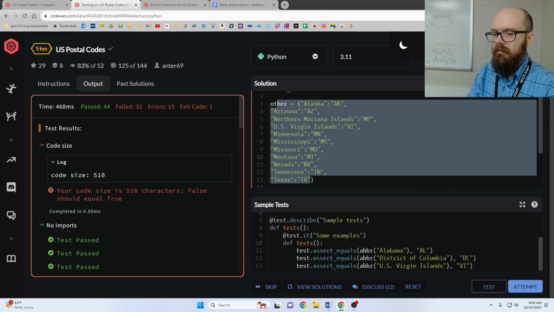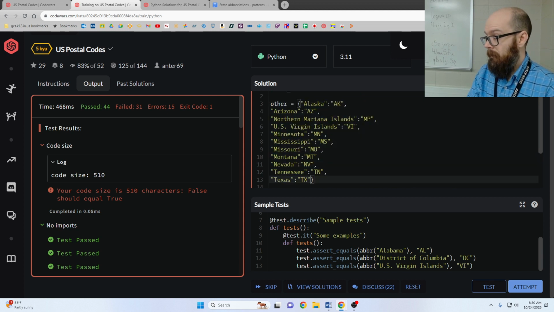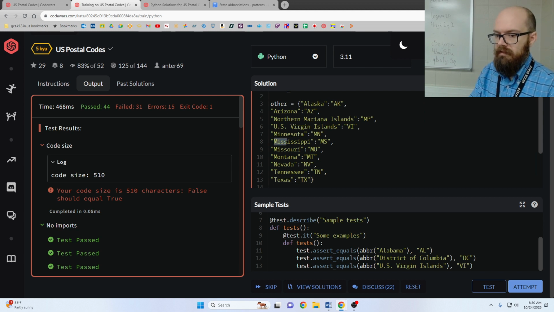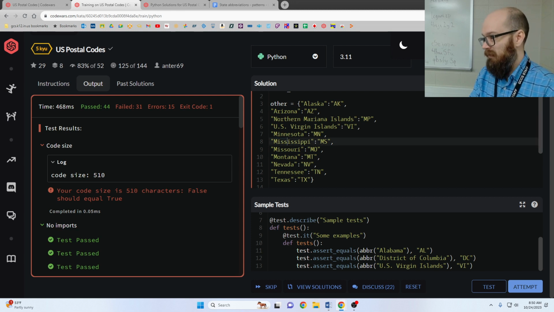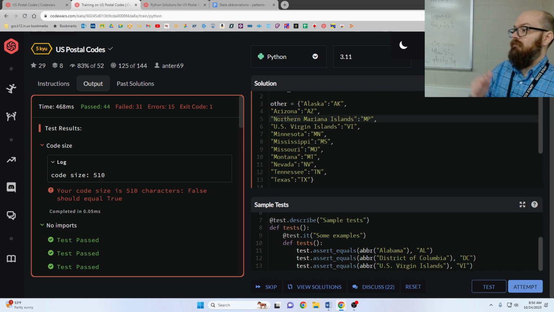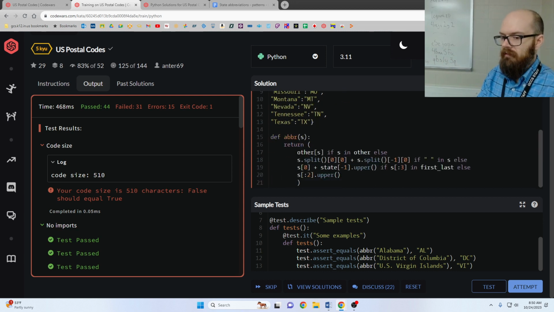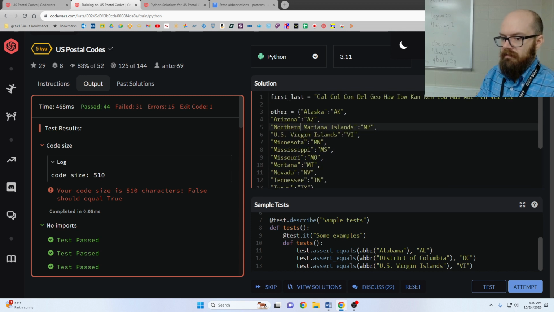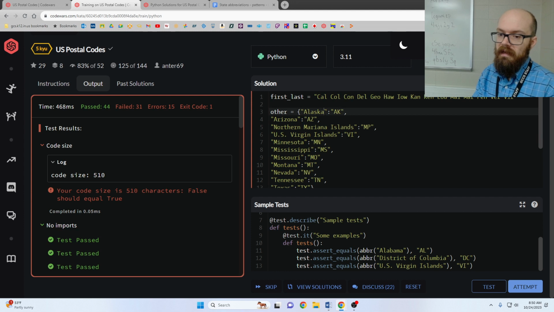And how can we trim these? Well, the first three is definitely not enough here. Like Mississippi and Missouri, first three is not enough. First four is not enough because those are the same. First and last is not enough because those are the same. And this guy is really going to be the troublemaker, Northern, because if I check for North, then I can find North Carolina or North Dakota. And I kind of have to check the other thing first because it might cause trouble in other situations. So let's say 5 characters. Let's go with the first 5 and then deal with the North separately.